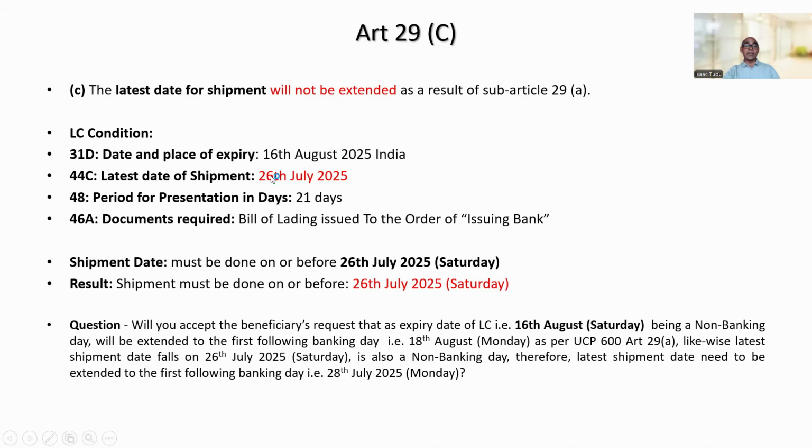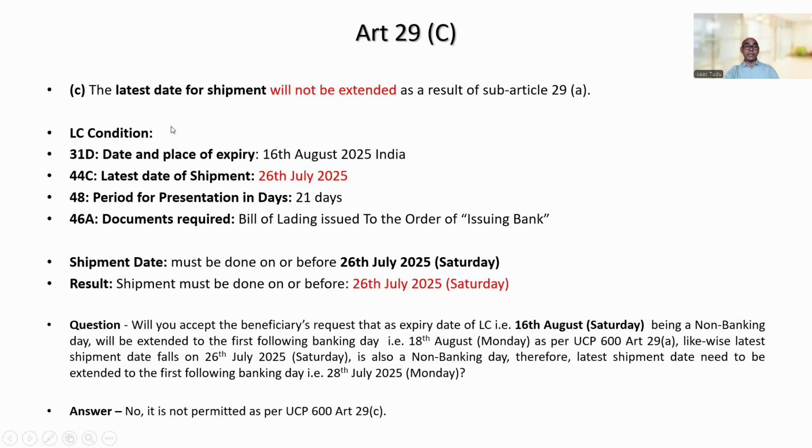Likewise, the latest shipment date, which falls on 26 July, Saturday, also a non-banking day, therefore also needs to be extended to the first following banking day, that is 28 July 2025, Monday. Will you accept this request made by the beneficiary? Answer is no. It is not permitted as per UCP Article 29C. It is very clear, isn't it?